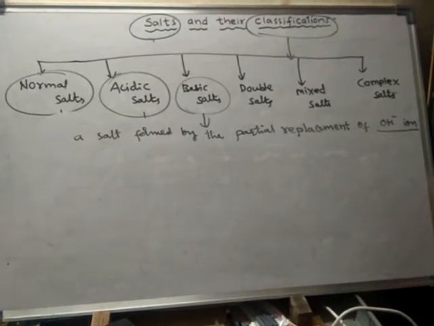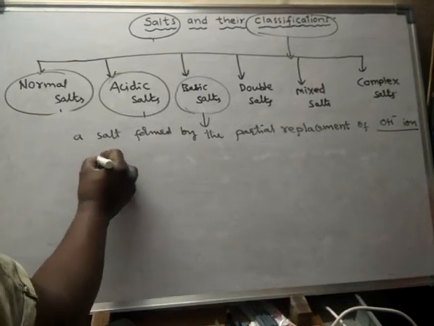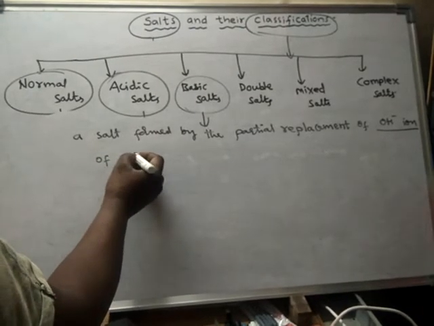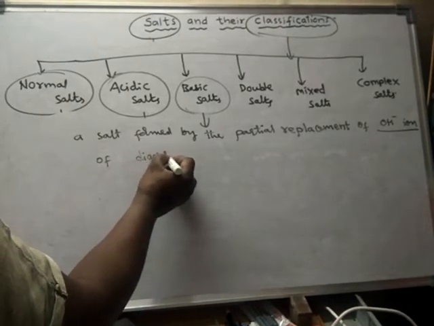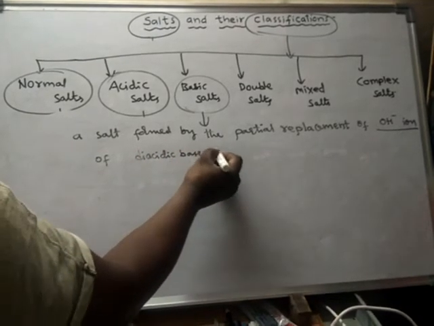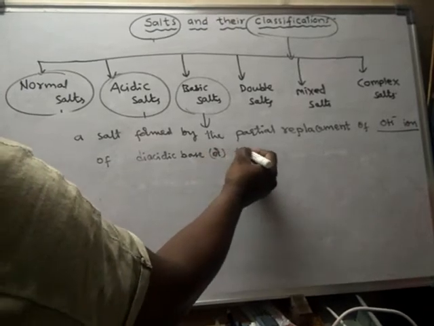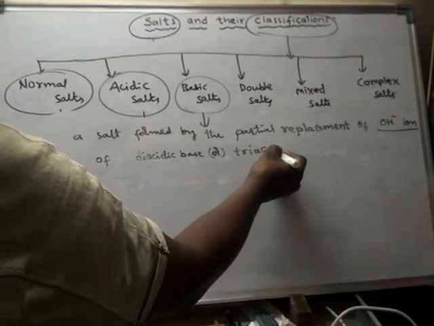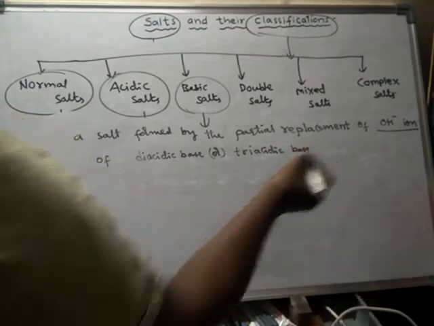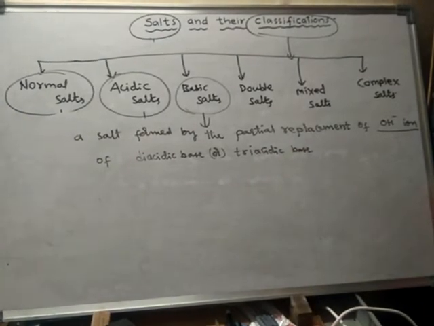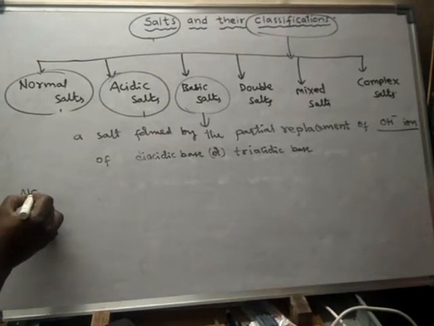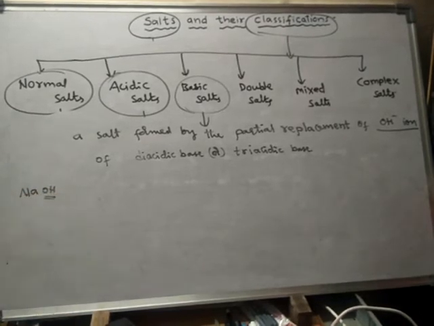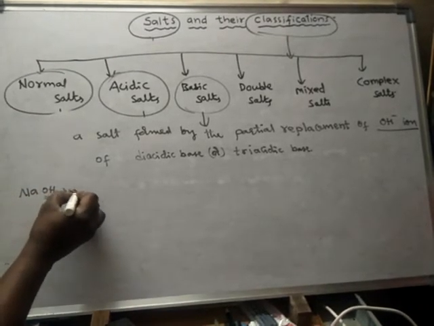Of a diacidic base or triacidic base. Already we have seen different types of bases: monoacidic base, diacidic base, triacidic base. Example, NaOH is having only one OH, hence it is said to be monoacidic base.